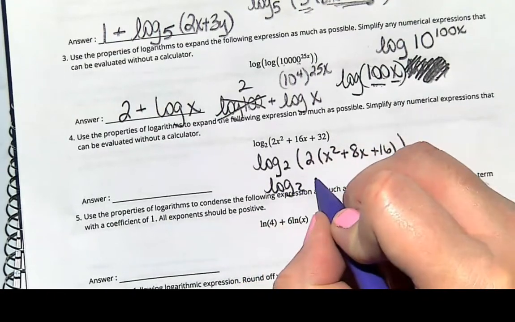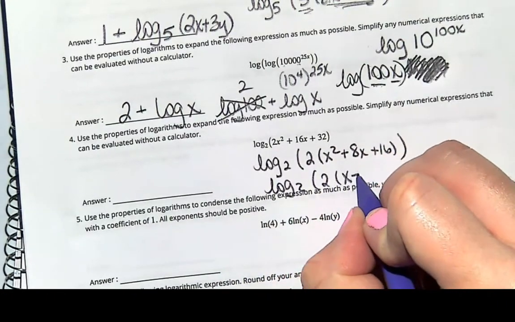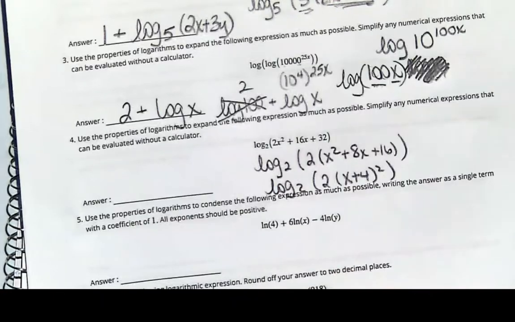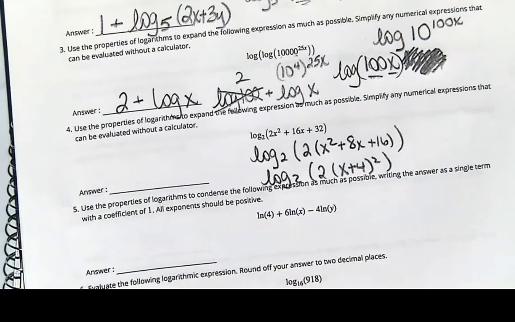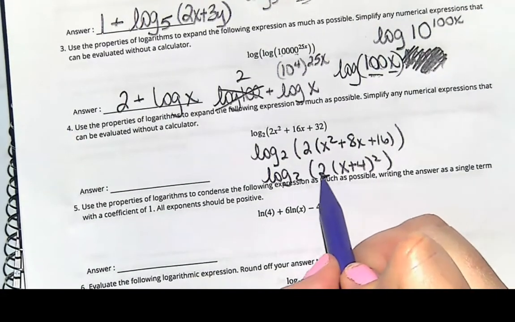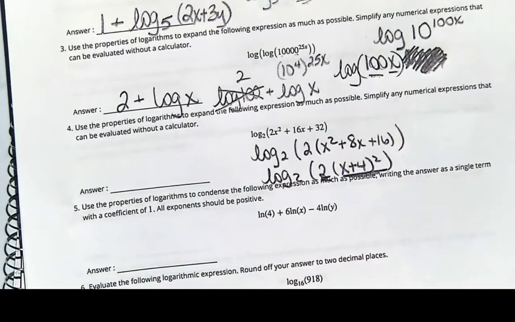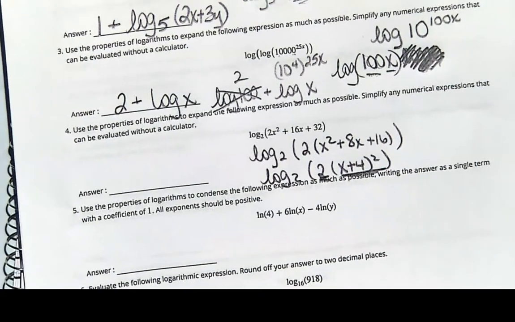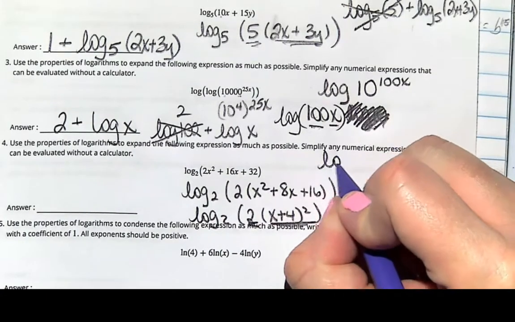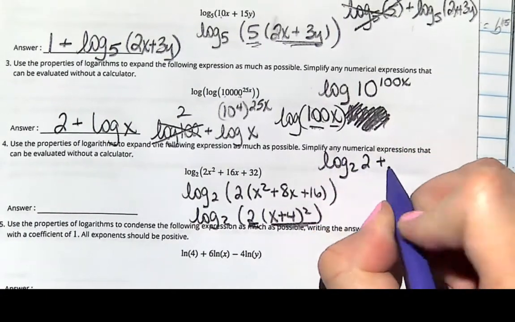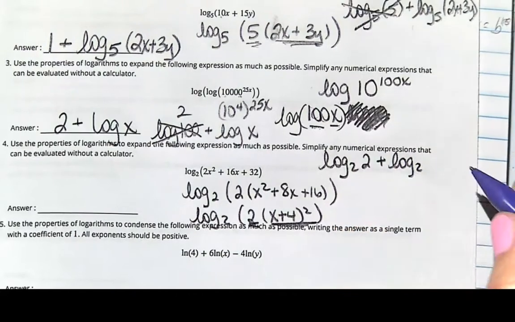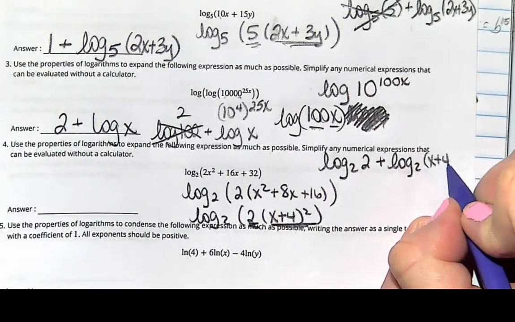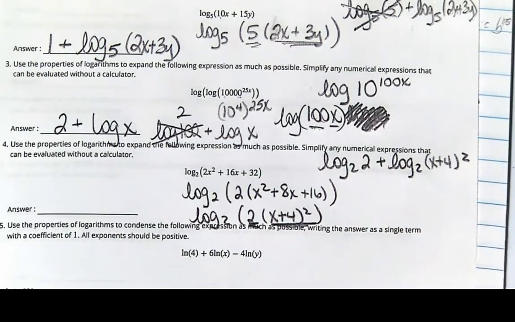So I get log base 2 of 2 times x plus 4 times x plus 4, which is x plus 4 squared. So now I have this thing times this thing, and I'm going to separate it out into two separate logs. So I've got log base 2 of 2 plus log base 2 of x plus 4 squared.